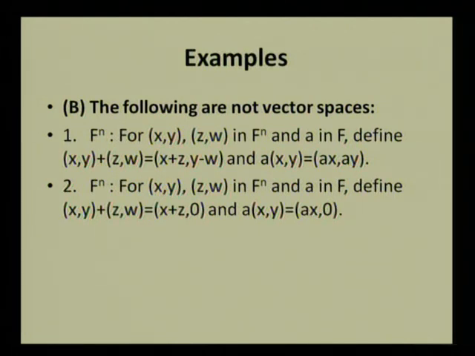In a similar way, we can define another example which is not a vector space, on F2. Addition is defined so that the first component is added to the first component of the second element, and the second component must be 0 in the addition. Similarly, the scalar multiplication is defined as a(x, y) equal to (ax, 0). Then it is also not a vector space.